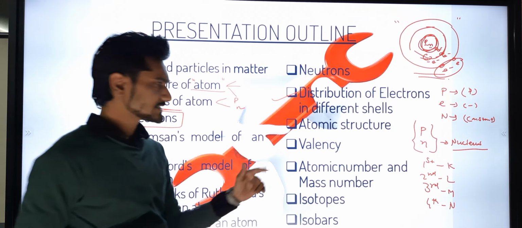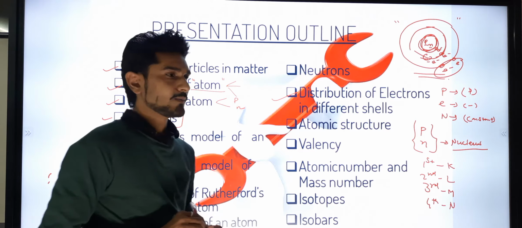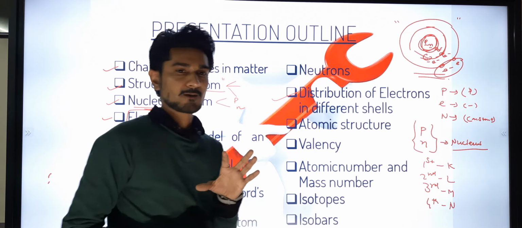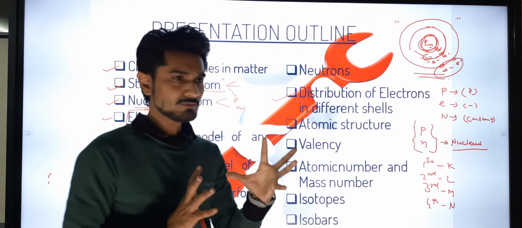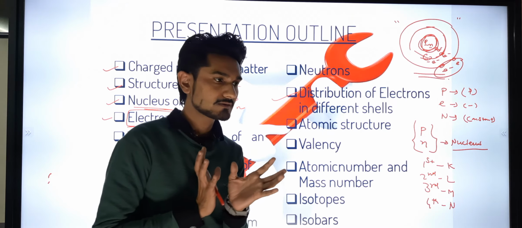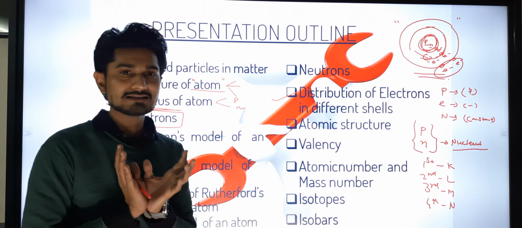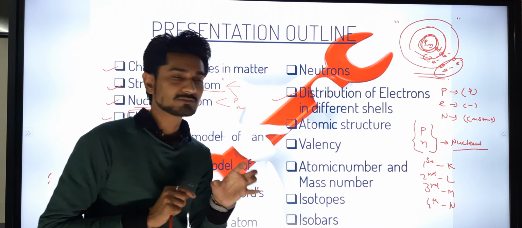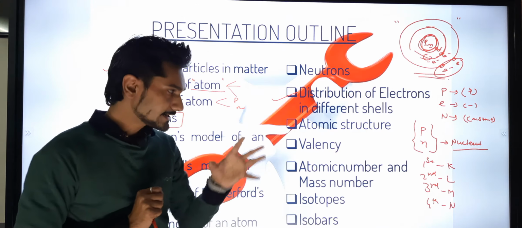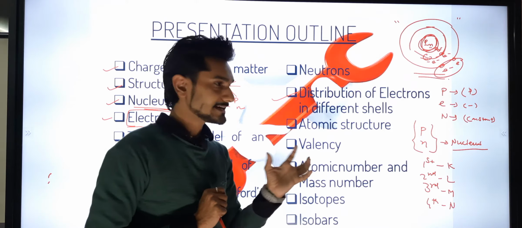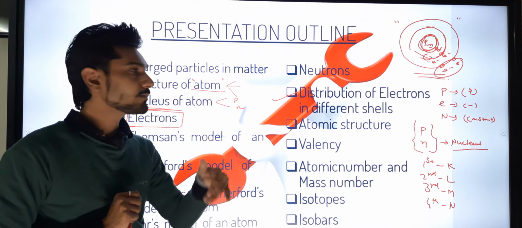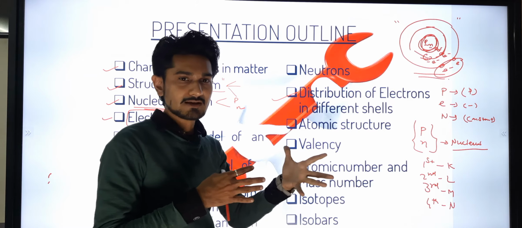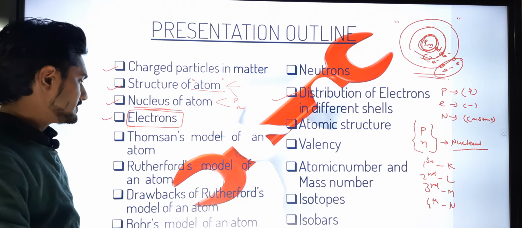After that, we are going to see about valency. Valency means the blank spaces that are present in this atom, okay, which have to be completely fulfilled by some other element. Otherwise, it cannot become a stable element. So it needs to be a stable element. That's why it is going to make some kind of bond with another element present in this universe. Okay, so we are going to see about that.